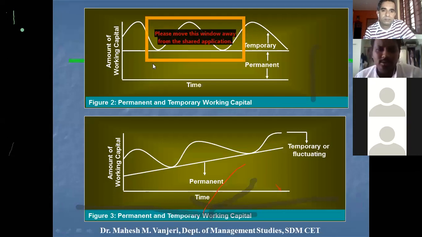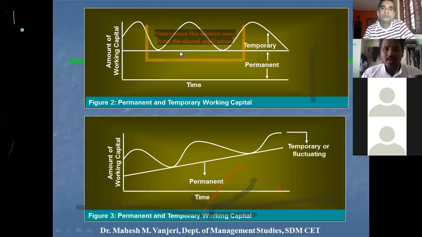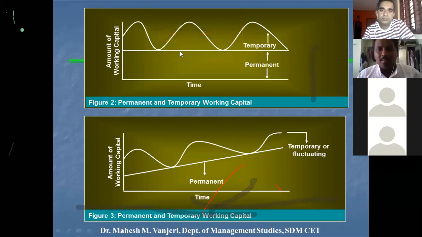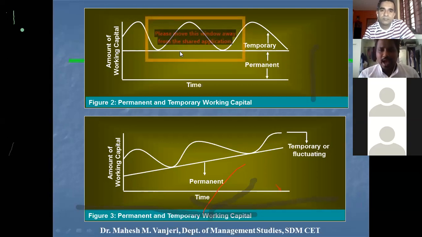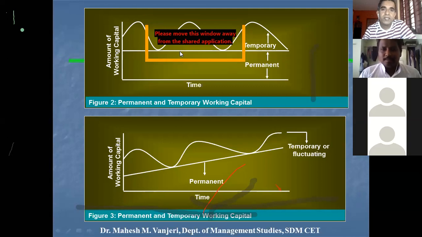Sir, in this first one, like amount of working capital required. Yeah. Sir, as you told, when the demand increases, like Coca-Cola company and all the soft drink companies, they know that in summer season they require an extra amount of working capital. Correct. So they have some backup plans already for those things. Correct. Definitely they arrange.